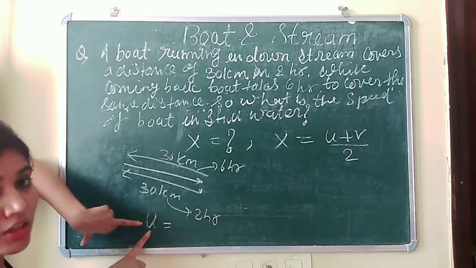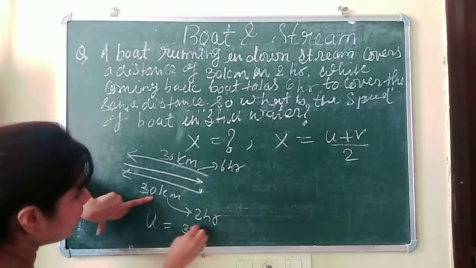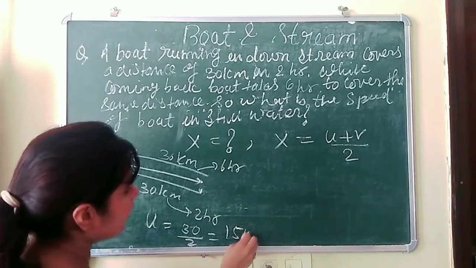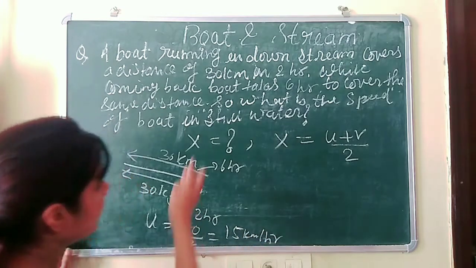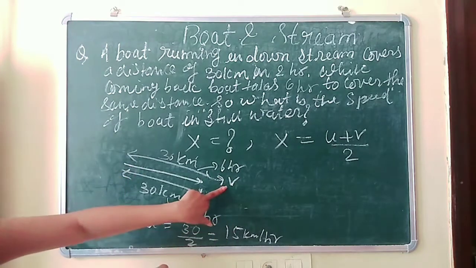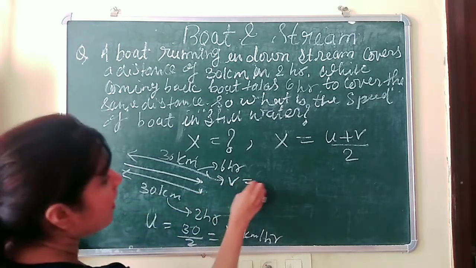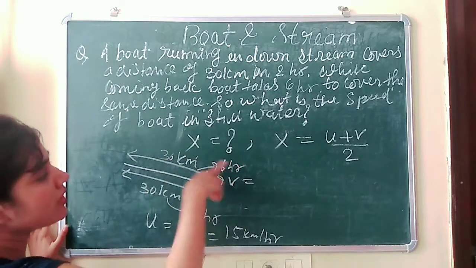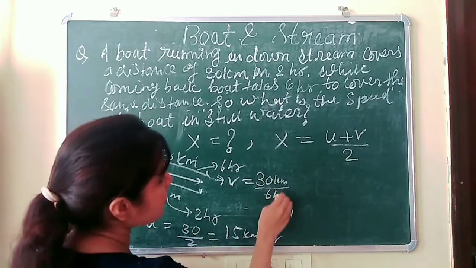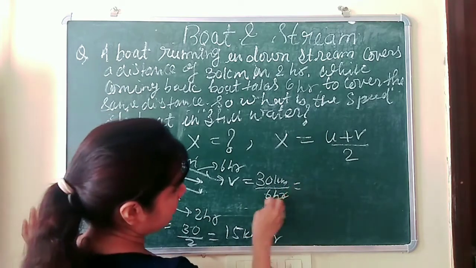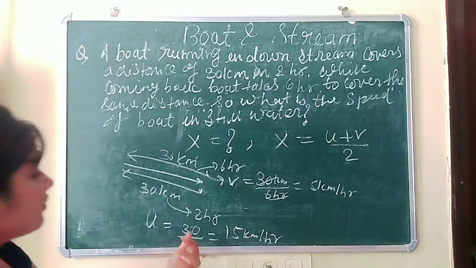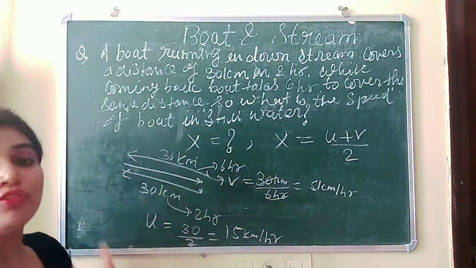The distance is 30, so we put here 30 by 2, so we get 15 kilometers per hour. Now the upstream speed, that is v, is again distance upon time, that is 30 kilometers upon 6 hours, so that is 5 kilometers per hour.